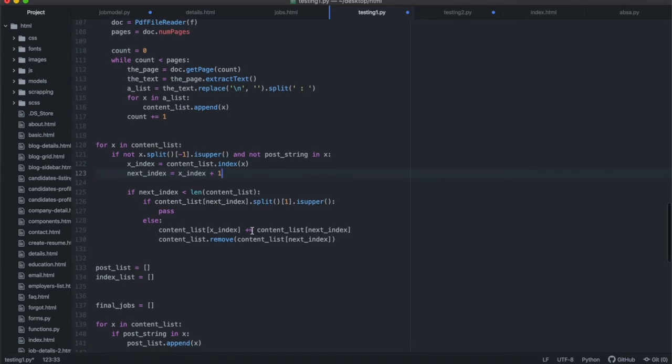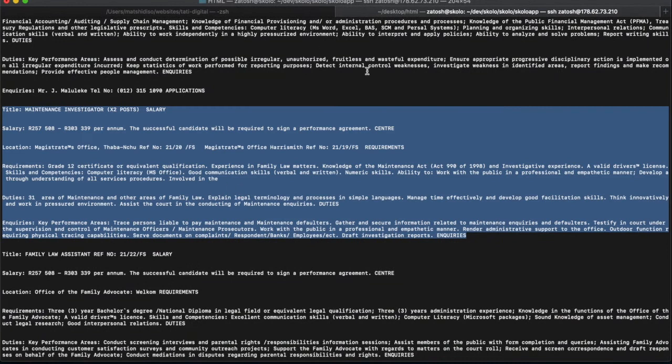And then we're going to add them together into one string. All right, and then we're going to remove the next one. So after we've added them into one string, we're going to remove the next index. We're going to remove the content list at the next index. Right? So this is what this code is doing. It's going through the whole list, and it's finding where the thing is not ending by uppercase, and it's taking this and this and combining it into one, and then it's removing that, right?